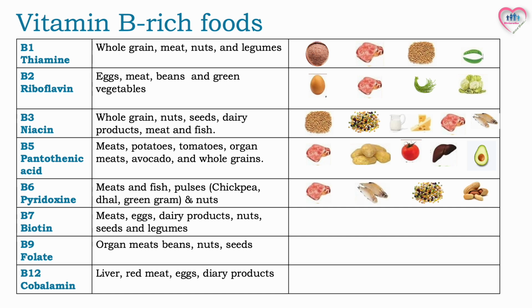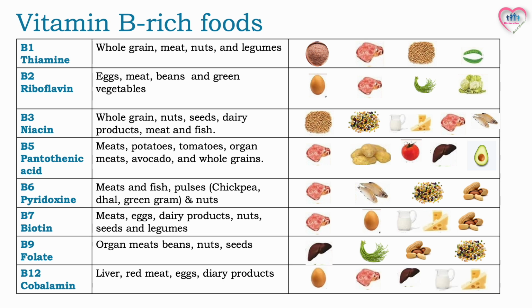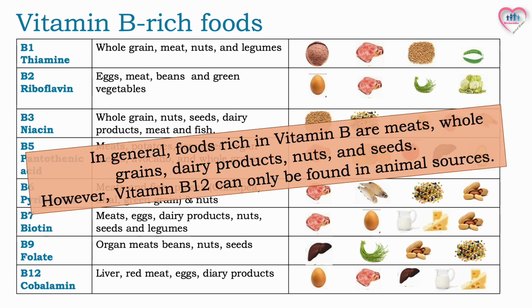Meats and fish, pulses such as chickpea, dal, and green gram, and nuts contain vitamin B6. Meats, eggs, dairy products, nuts, seeds and legumes contain vitamin B7. Organ meats, beans, nuts, and seeds contain vitamin B9, and eggs, red meat, liver, and dairy products contain vitamin B12. In general, foods rich in vitamin B are meats, whole grains, dairy products, nuts, and seeds. However, vitamin B12 can only be found in animal sources.